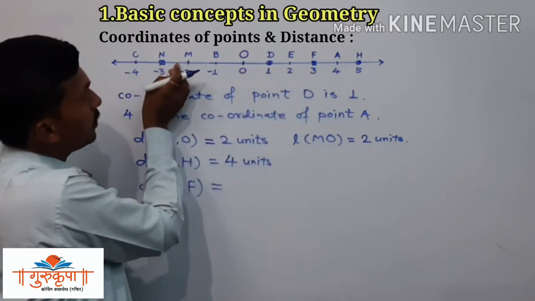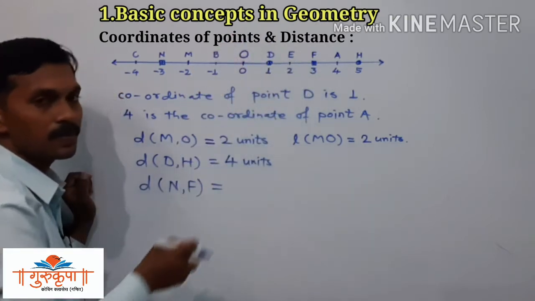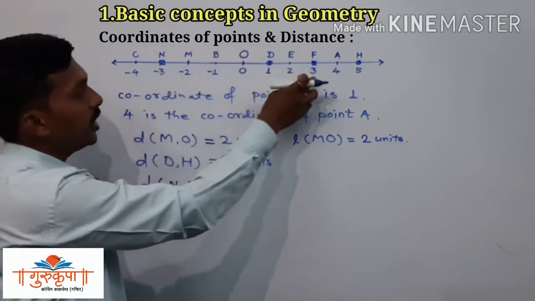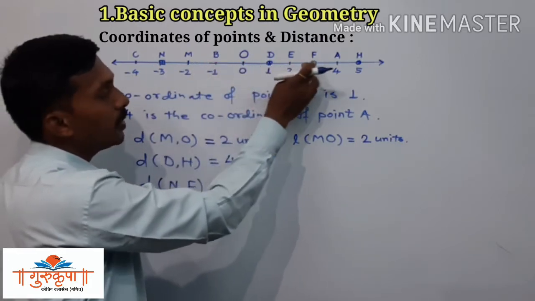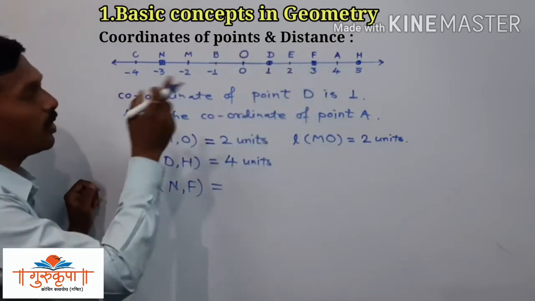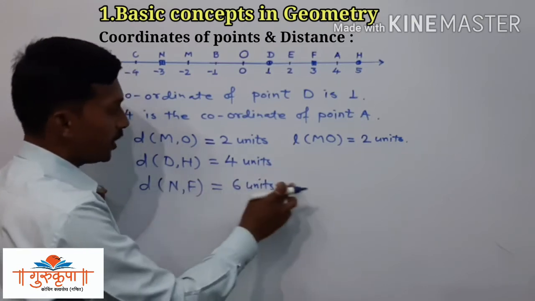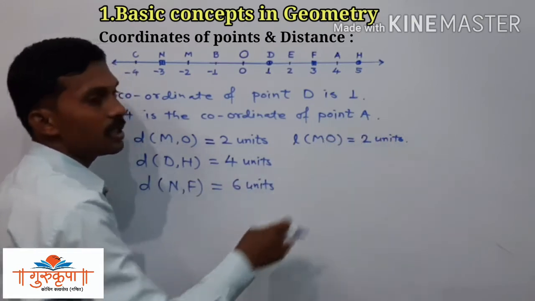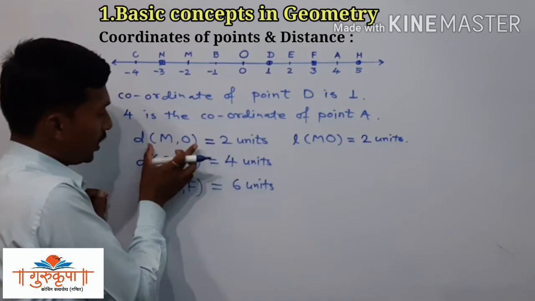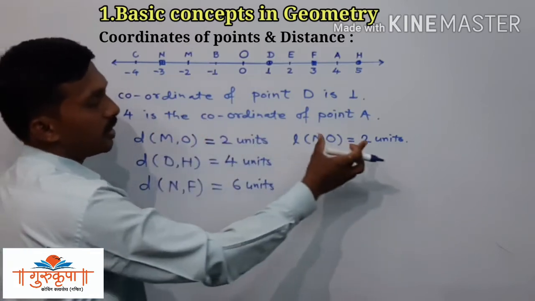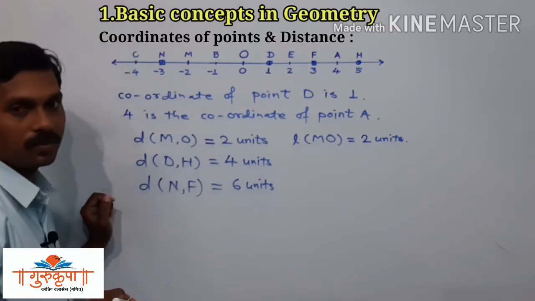See, this is 1, this is 2, 3, 4, 5 and 6 units. So the distance between the points N and F is 6 units. You can write it as length NF is equal to 6 units. By using any one method, you can write the distance like this, or like this. The length or distance is not different, it is the same.